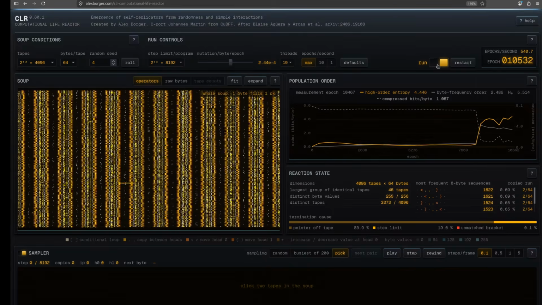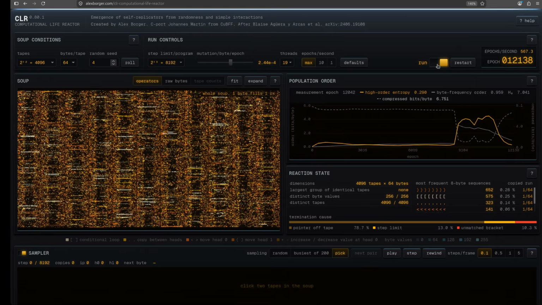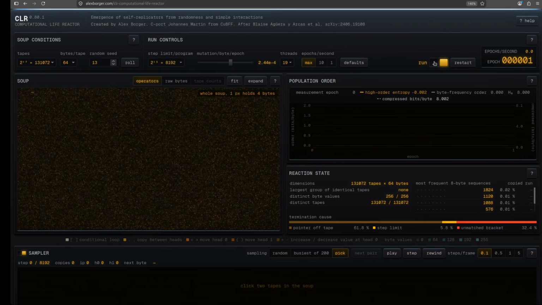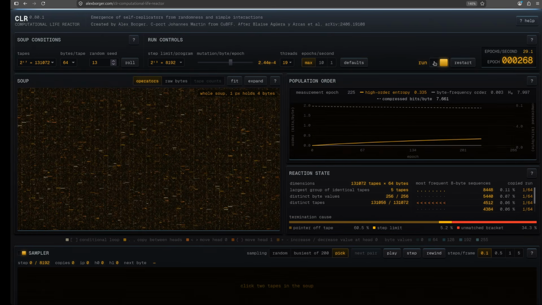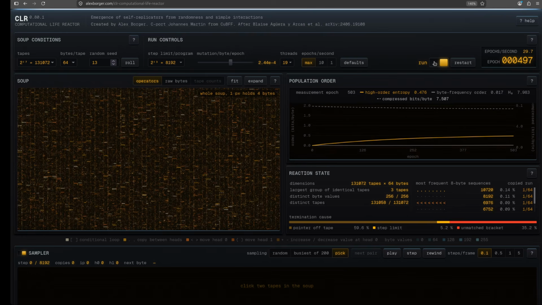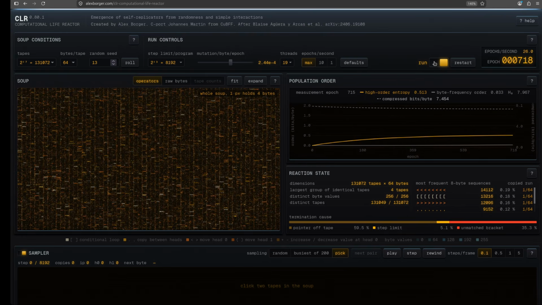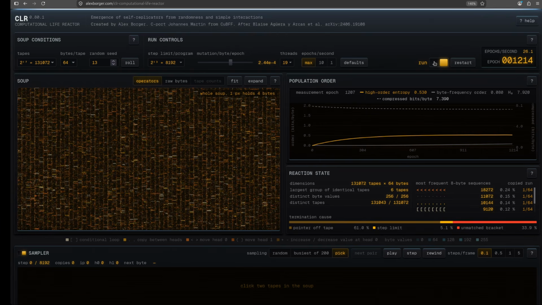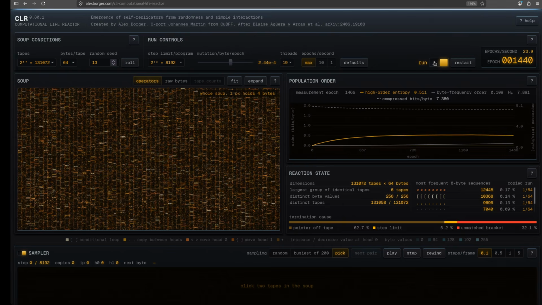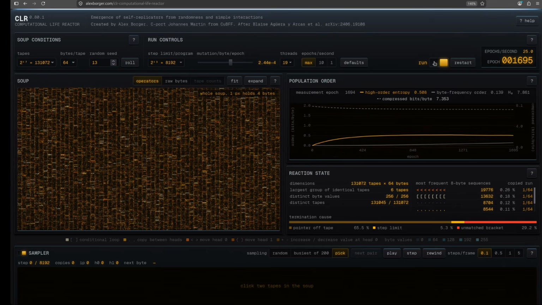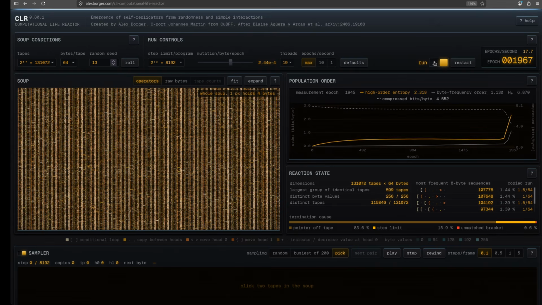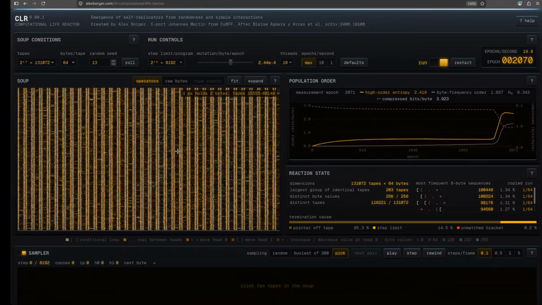Look at this transition, isn't it amazing? Unfortunately, it goes back to chaos after a while. We can choose a larger soup and wait a bit longer. There are a few more parameters that can influence the transition. A mutation rate that randomly changes the genes of the tape is helpful but not necessary. Look at this amazing transition again. I encourage you to try a few more settings. If you find something interesting, please share it in the comments.